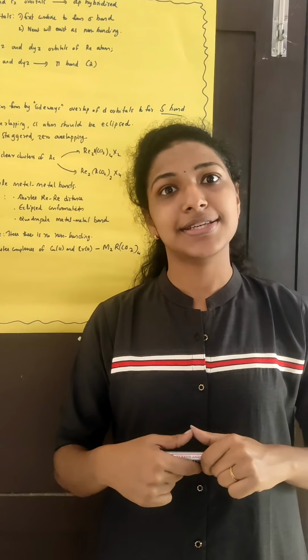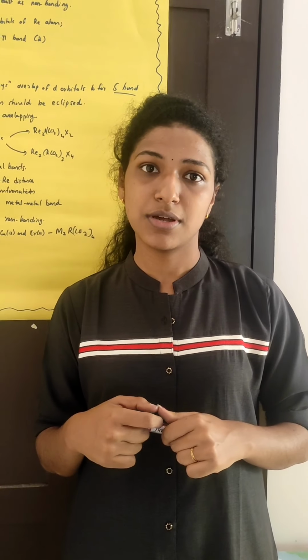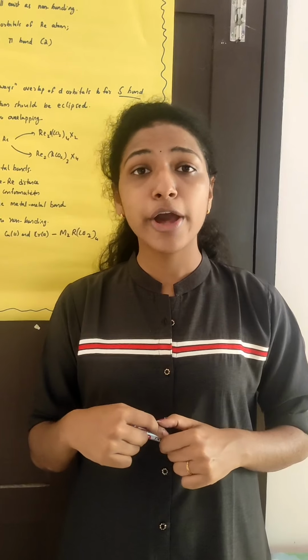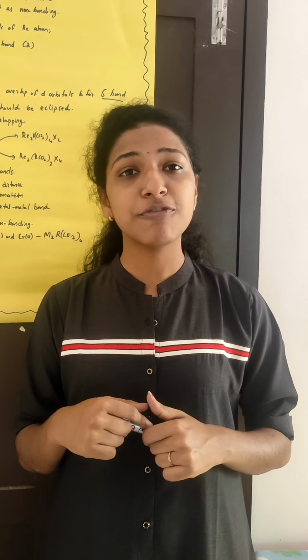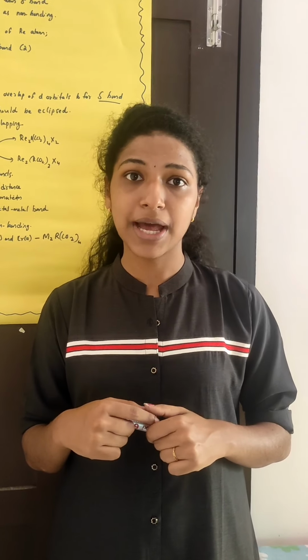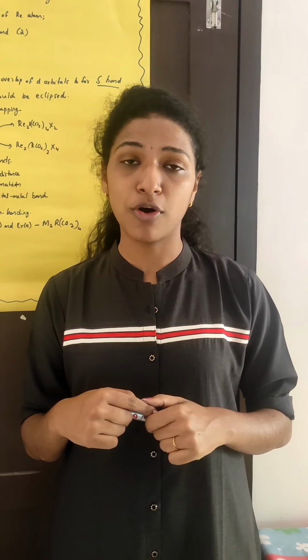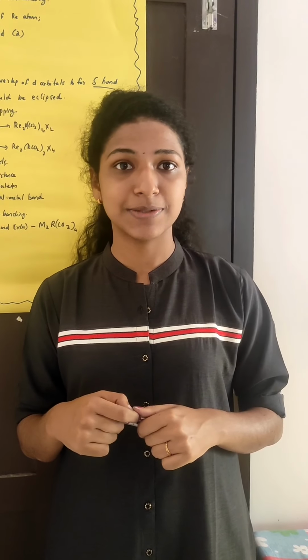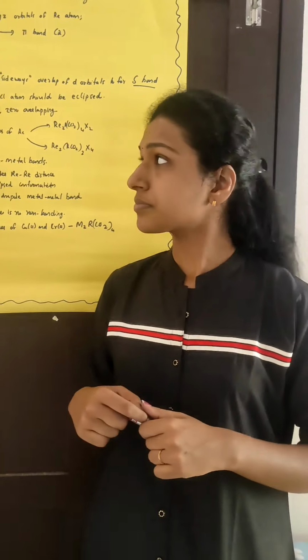Thus, one sigma bond and two pi bonds are formed. The fourth bond is formed by the sideways overlapping of the remaining d orbitals. That is the delta bond formation.